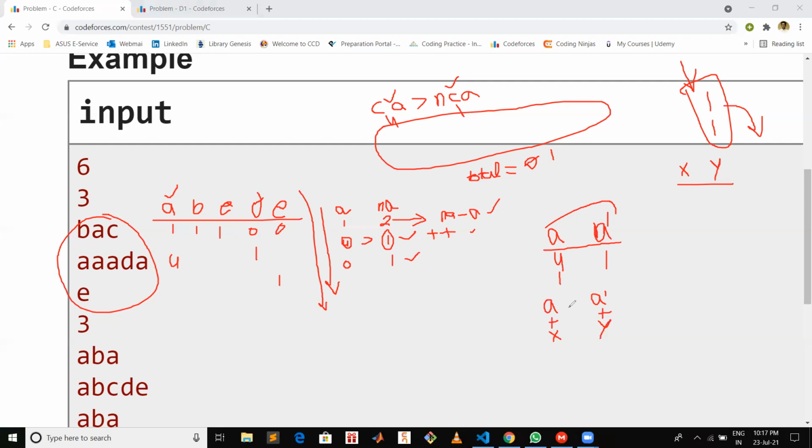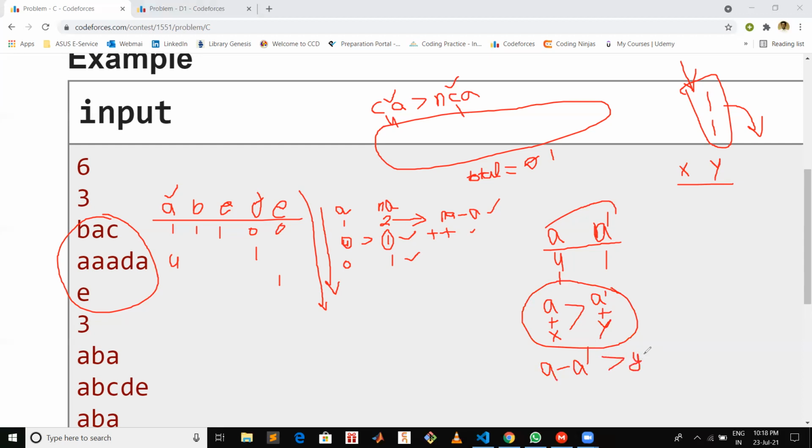In order to make this interesting, this should be greater than this. The count of A should be greater than the count of all non-A's in our final sequence of words. So basically A minus A dash should be greater than Y minus X.